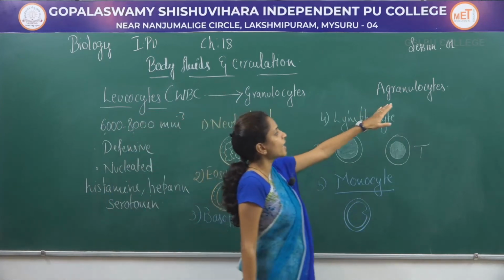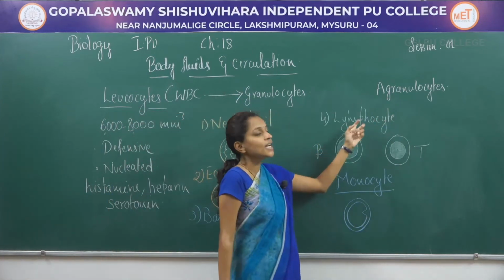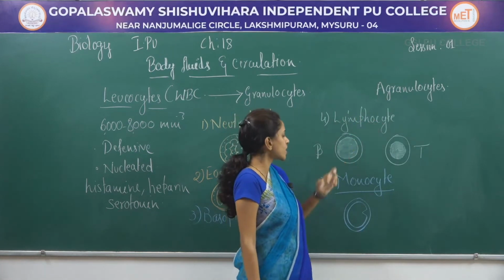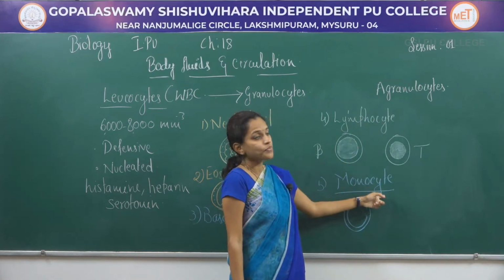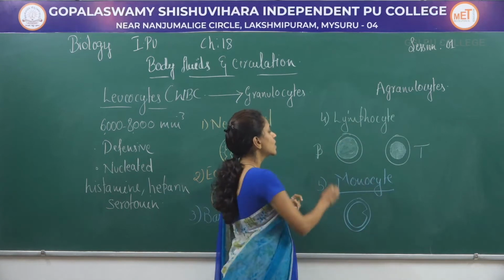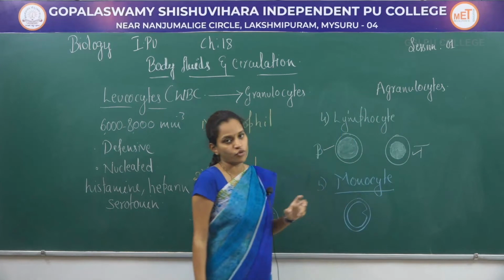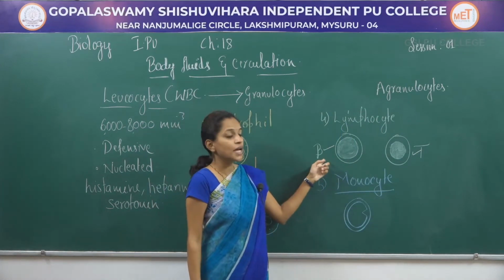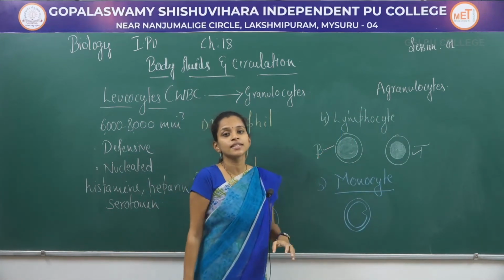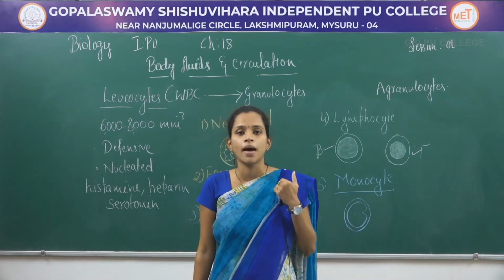Next one is agranulocyte, where you can see 2 different types. One is lymphocyte and another is a monocyte. When it comes to lymphocyte, there are 2 different types, B lymphocyte and T lymphocyte. B lymphocyte means these lymphocytes are produced from the bone marrow.